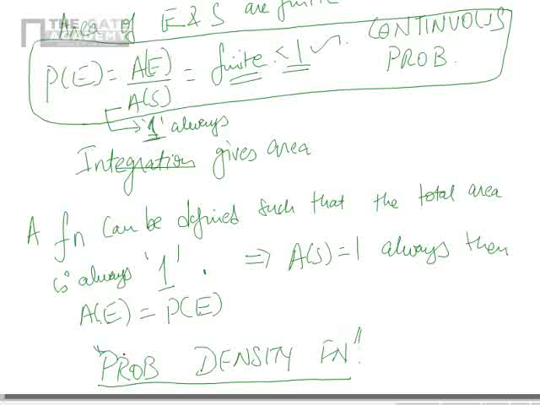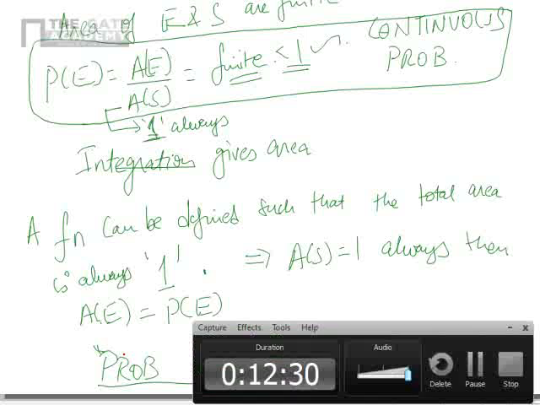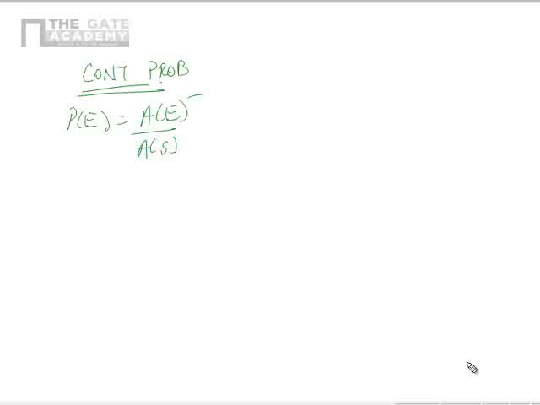Clear? So what did we see? We are talking about continuous probability. We are going to define probability of E as area of E divided by area of S. Area can be achieved by integration, and I am going to define a function such that area of S is always 1, and such a function is called the probability density function.